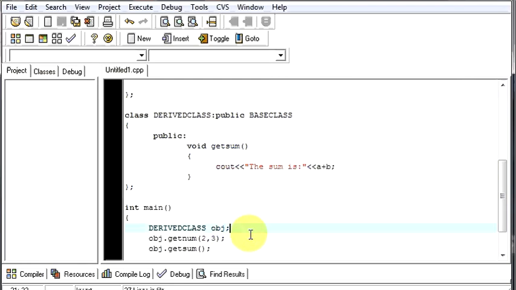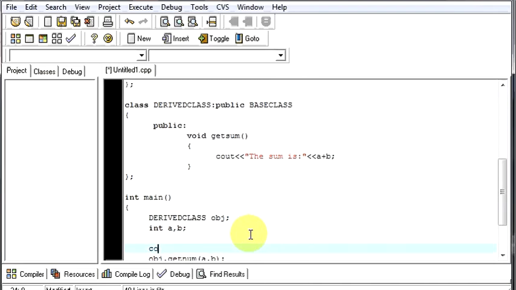Now let's try to make our program dynamic. We'll say a comma b, and tell the user that they can give the values and they can change the values in our program.